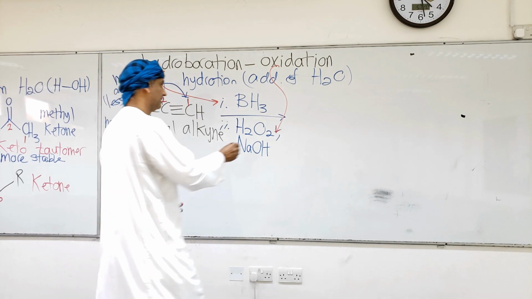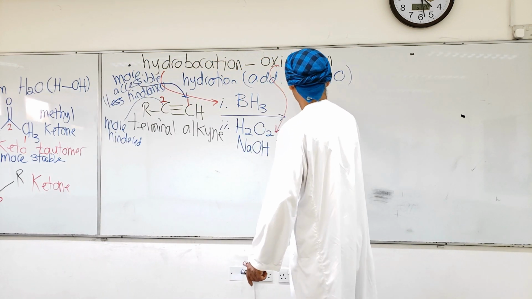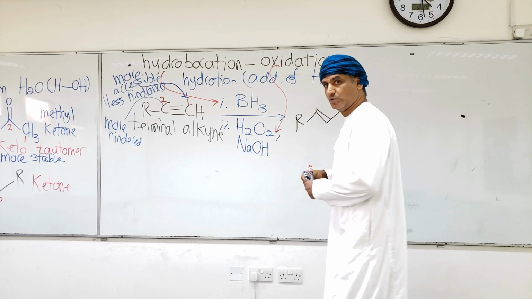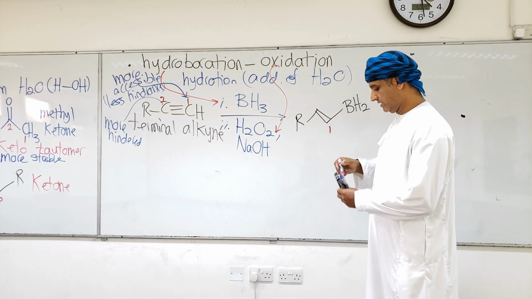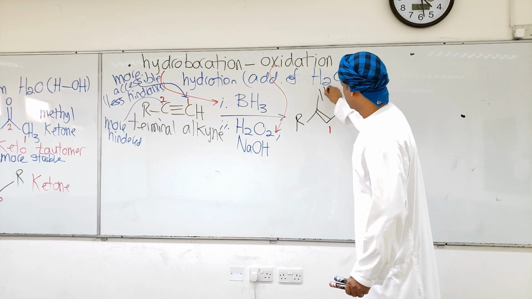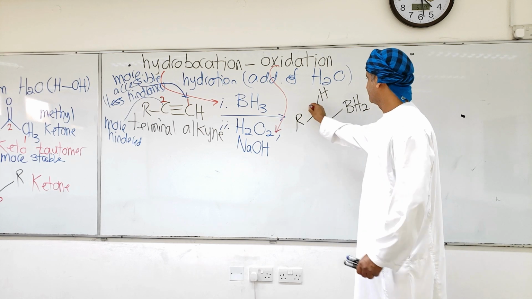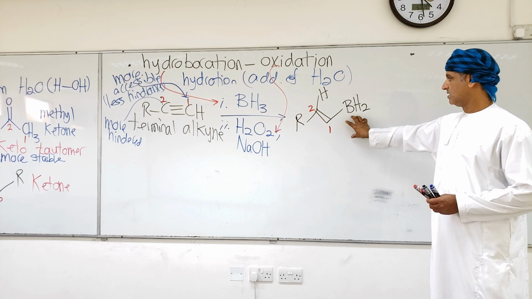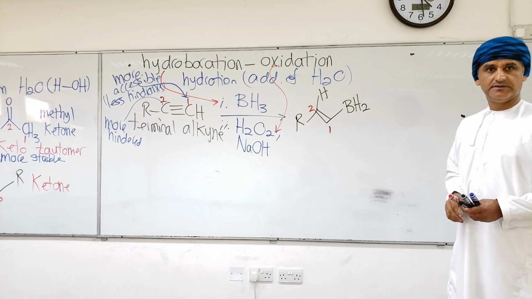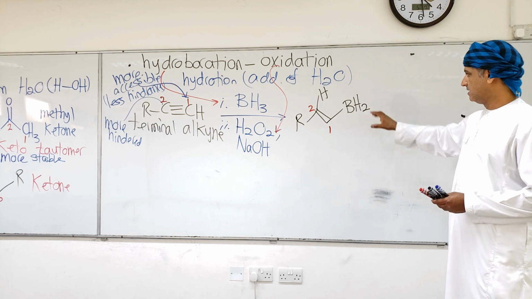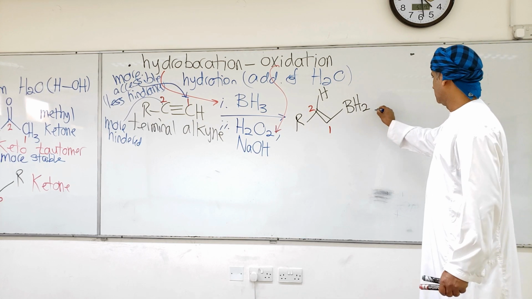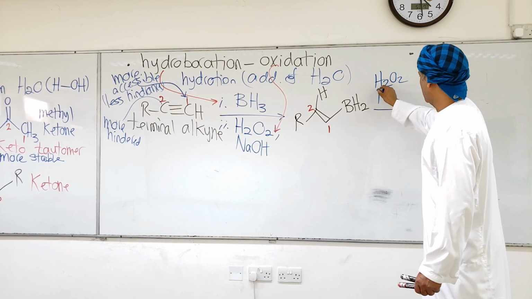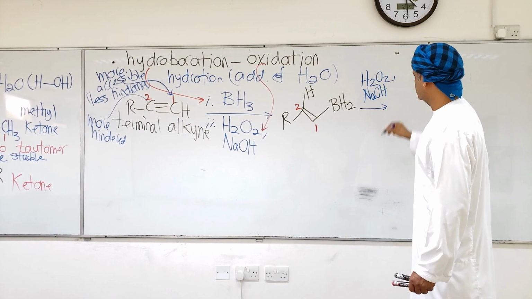So the product will be this: an intermediate where BH2 is bonded to carbon 1 and H is bonded to carbon 2. So this is an intermediate that is possible to be obtained. In the second step, the oxidation step, the BH2 will be converted into OH, using H2O2, hydrogen peroxide, and sodium hydroxide.